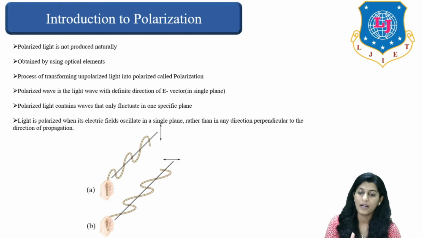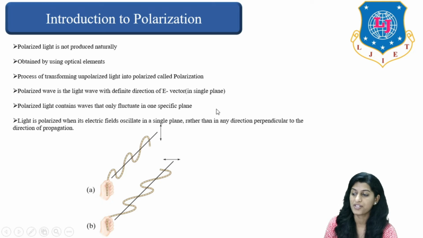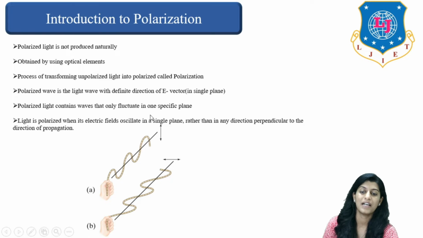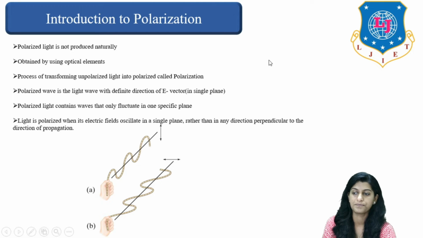Light is polarized when its electric fields oscillate in a single plane rather than in any direction perpendicular to the direction of propagation. As you can see, it will have only a single direction, either vertical or horizontal, right? So that is polarization.